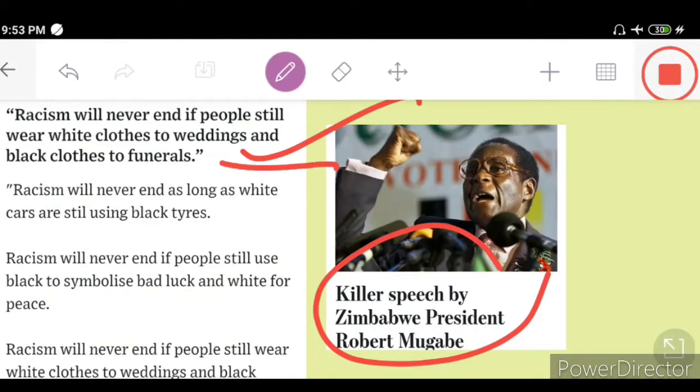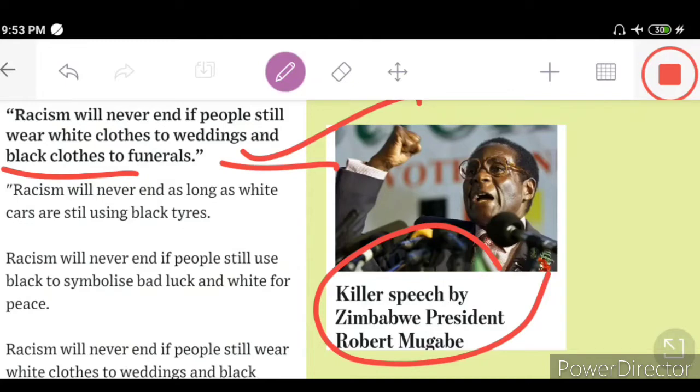Let's try to understand, dear students, what the great man is saying. It will never end if people wear white clothes to weddings. The white color reflects ecstasy, rejoicing and enjoyment, at a place where we attend a great ceremony with happiness. And the place where there is gloominess, pain and pathos, where there are killings, where we have to attend funerals, we wear black, to show antipathy and gloominess. Black color is dominant, meant for sorrow, and the white color is for the sake of prosperity and happiness.